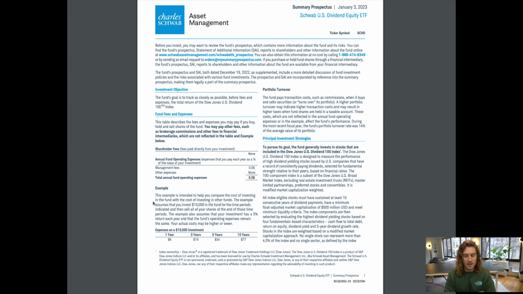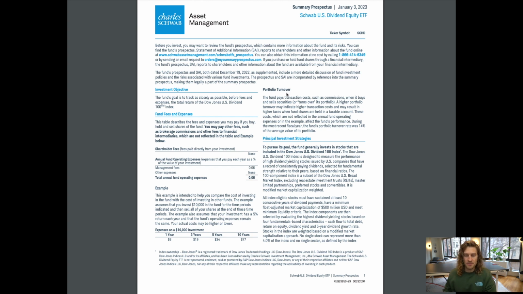Example. This example is intended to help you compare the cost of investing in the fund with the cost of investing in other funds. The example assumes that you invest $10,000 in the fund for the time periods indicated and then sell all of your shares at the end of those time periods. The example also assumes that your investment has a 5% return each year and that the fund's operating expenses remain the same. Your actual costs may be higher or lower. Expenses on a $10,000 investment. Year 1, $6. Year 3, $19. Year 5, $34. Year 10, $77.